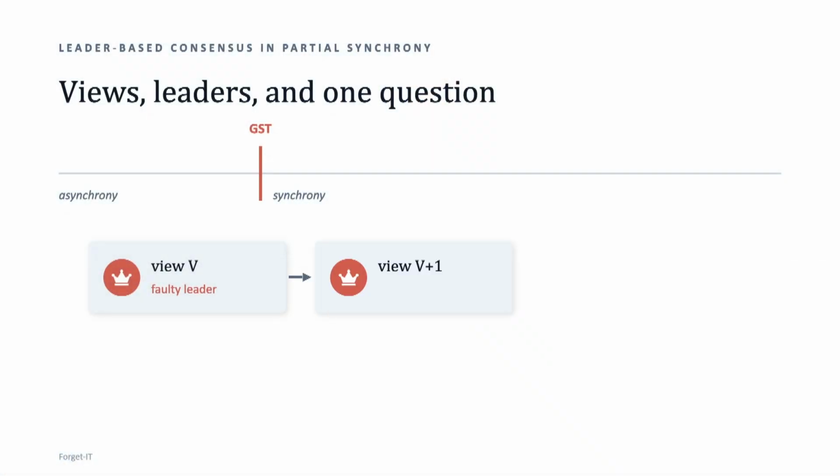We will go to the next view, we will elect a new leader, and then we will hope that the new leader is actually a good one, a correct one, and that this new view is a post-GST view. If that also fails, eventually we reach a post-GST view with a correct leader, and that is when we decide.